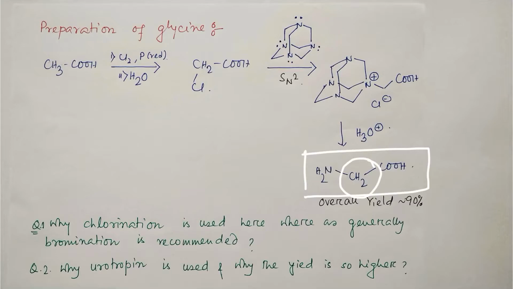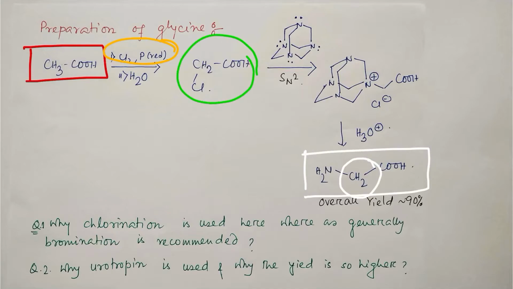Fine. So glycine is a 2 carbon compound, so that's why we have started from acetic acid. If you react acetic acid with chlorine and red phosphorus, it will result in monochloroacetic acid. So question, why chlorine here? In the previous slide I explained that chlorine is not a good reagent for halogenation at the alpha position of carboxylic acid.